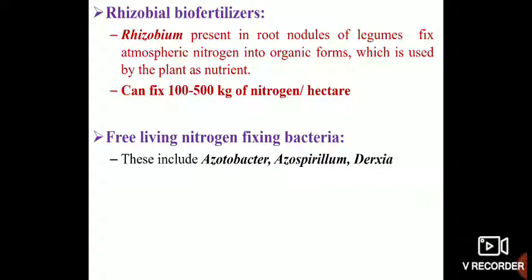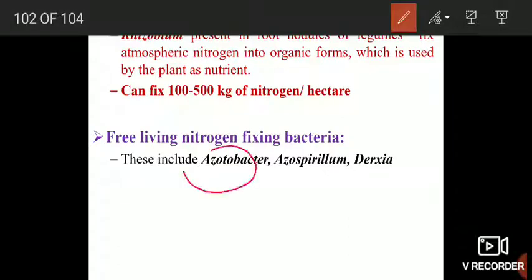Then the third one is free-living nitrogen-fixing bacteria. This group includes those bacteria which do not form any symbiotic association with the plant. Instead, they live freely in the soil and fix the atmospheric nitrogen and add a part of that nitrogen to the soil, and hence enhance its nitrogen content. These bacteria include Azotobacter, Azospirillum, and Derxia.